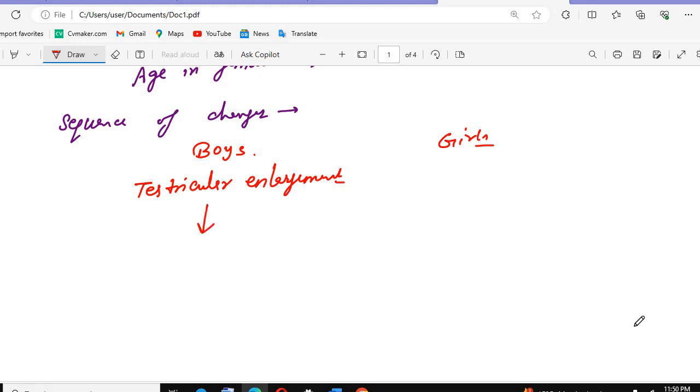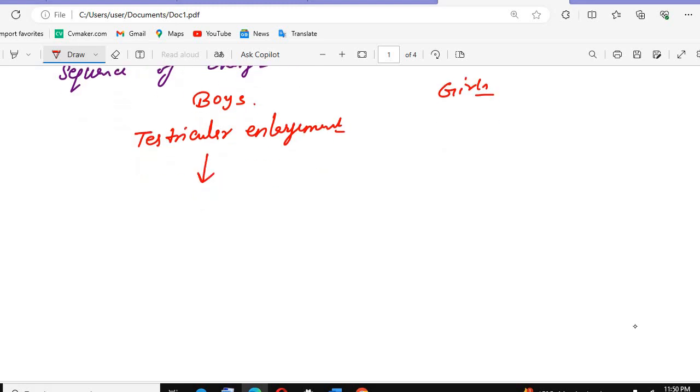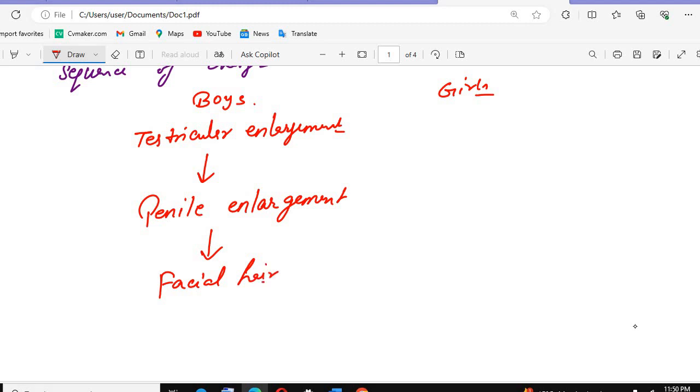Then the second thing is penile enlargement. And the third thing in the boys is facial hair. So we have TPF.